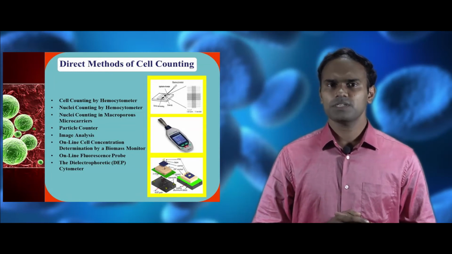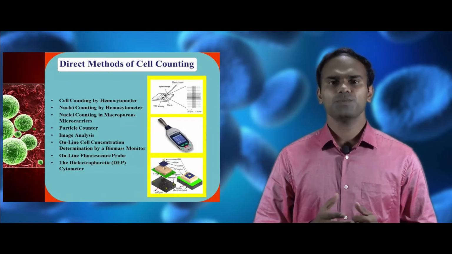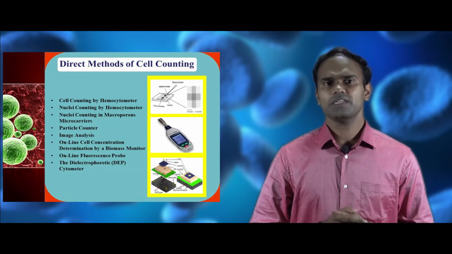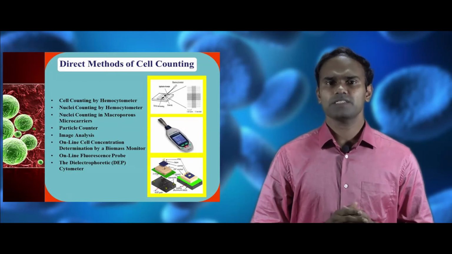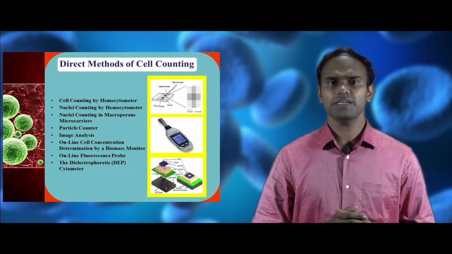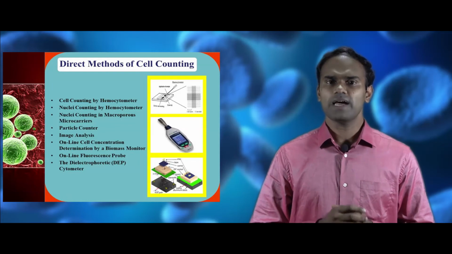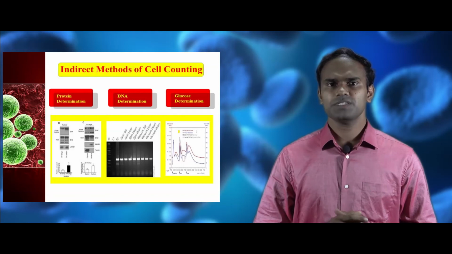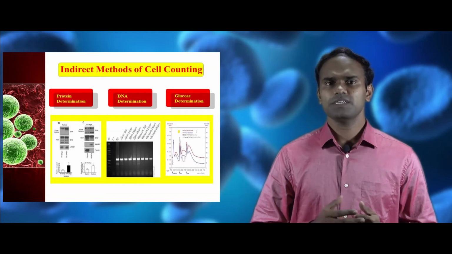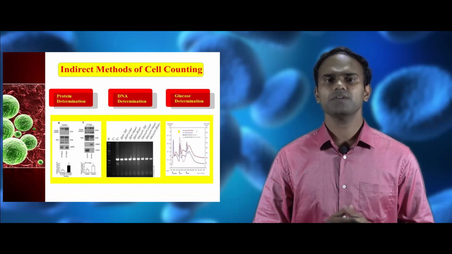Now we see some examples of cell counting methods. Direct cell counting methods include cell counting by hemocytometer, nuclei counting by hemocytometer, nuclei counting in macroporous microcarriers, image analysis, particle counter, online cell concentration determination by biomass monitor, online fluorescence probes and dielectrophoretic cytometer. The indirect methods of measuring cell counts include determining DNA, determining the protein and determining the glucose level.